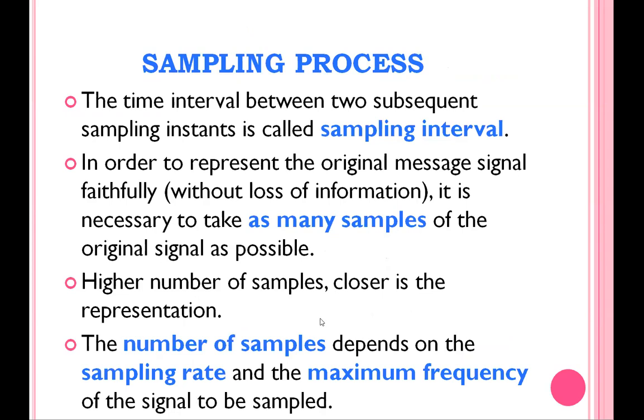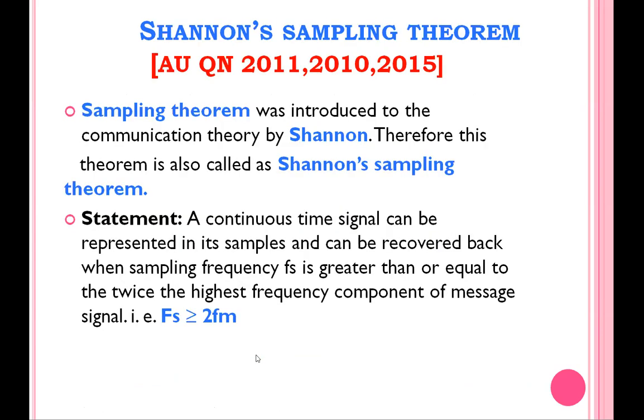And this number of samples, how many samples we have to take, is defined by the sampling rate. The sampling rate is one of the technical terms in a communication system. So what is sampling rate? Rate means how many samples are taken in a given time. Otherwise, the number of samples taken per second is called the sampling rate. So sampling rate means the number of samples taken per second.